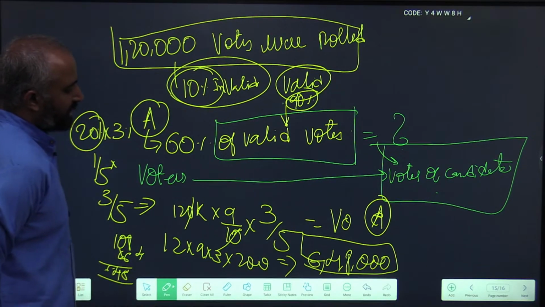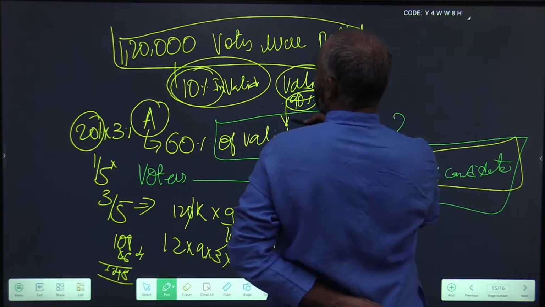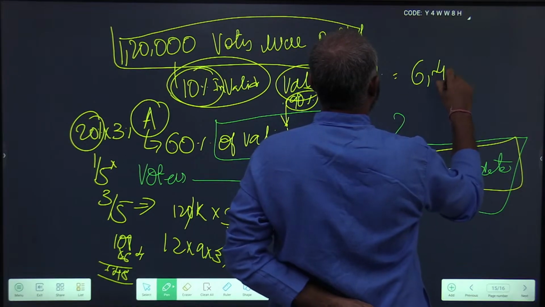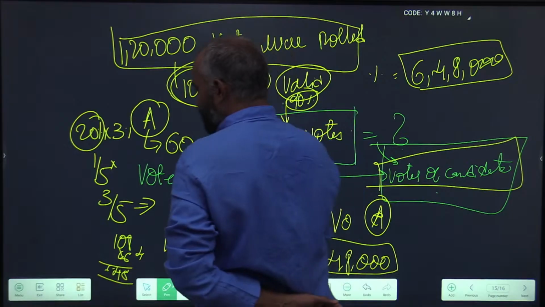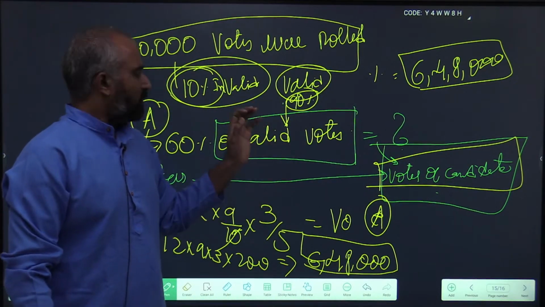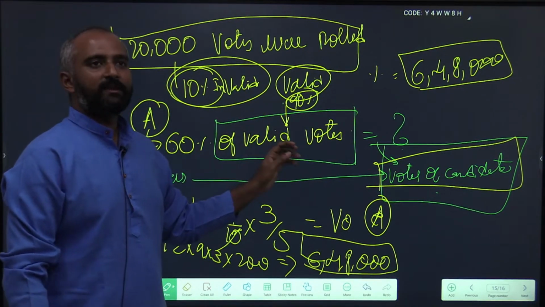So it is 6,48,000. So the votes of the candidate. So the final answer is the number of votes of the candidate are 6,48,000. You see how we have proceeded? The problem is not complex. You will see the same pattern. You have just seen one conversion here.